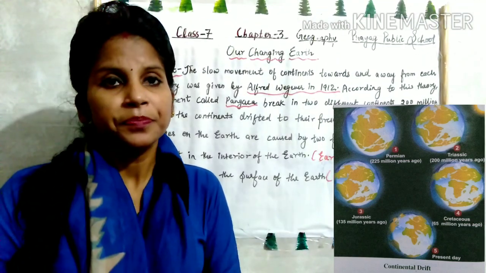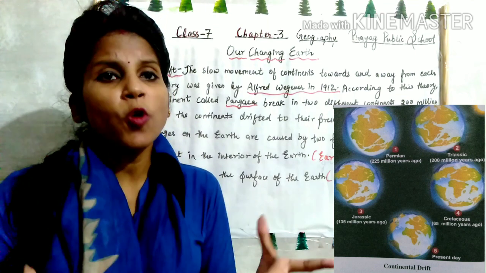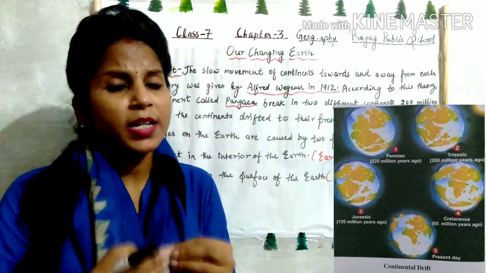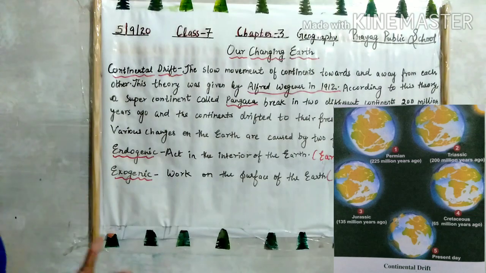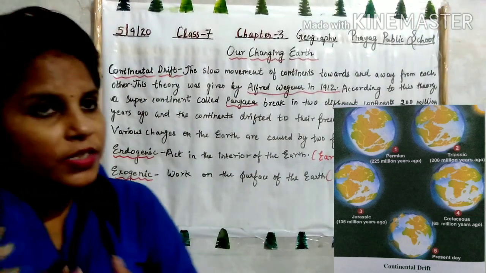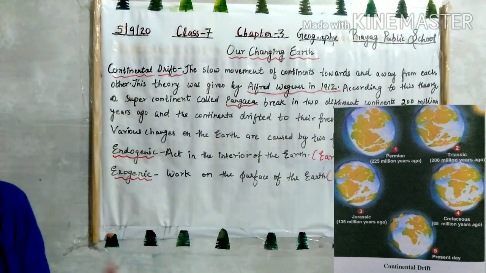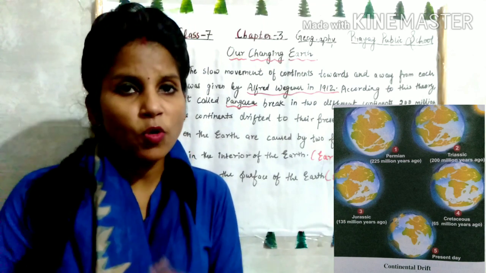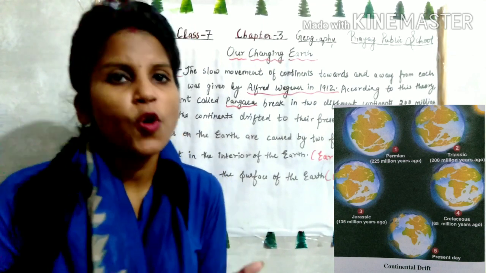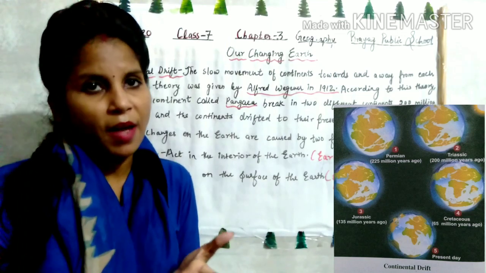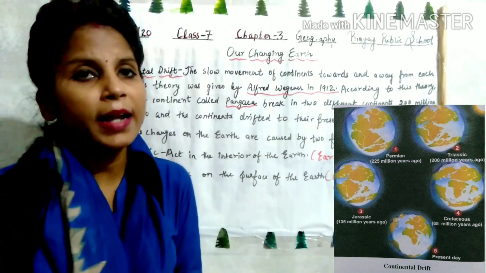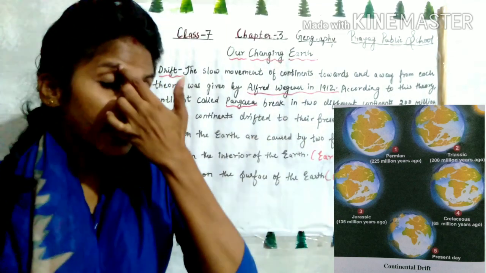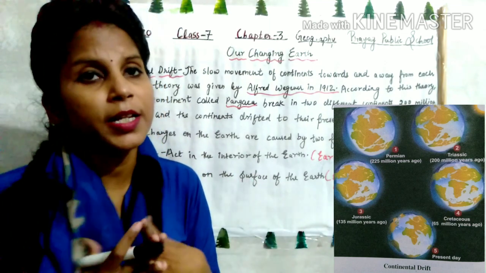It is believed that there was a super continent, a very big continent, named Pangaea. It was broken down into many small continents before 200 million years ago, and the continents drifted to their present location. And the 7 continents we have now drifted to their present location. What are the 7 continents? Asia, Africa, Australia, Europe, North America, South America and Antarctica. So all these continents are made from a supercontinent called Pangaea before 200 million years ago.